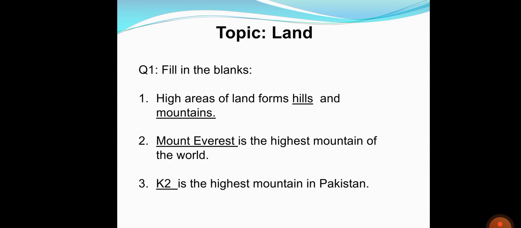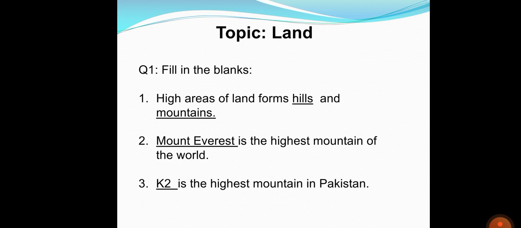High areas of land forms dash and dash. So students, those areas of land which are higher, what are those two areas of land? What are those two forms, students? You all have to write down the answer: what are the two high areas of land? They are hills and mountains. Hills and mountains are the high areas of land. So here the answer will be hills and mountains. High areas of land forms hills and mountains.